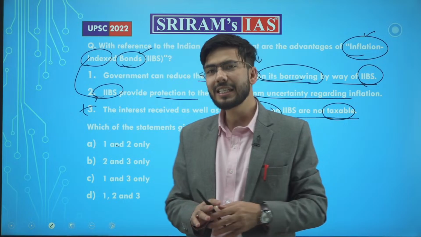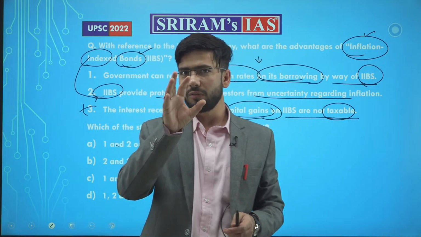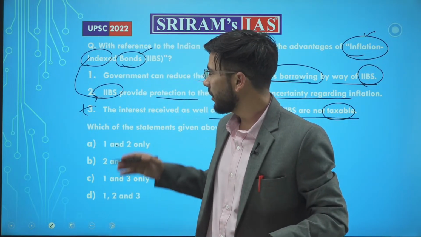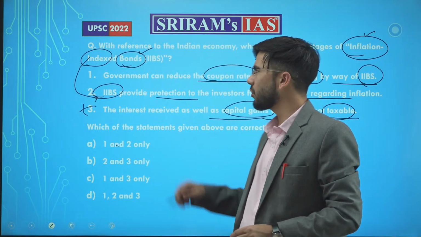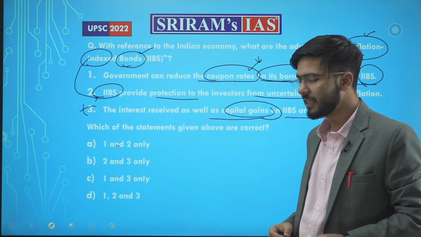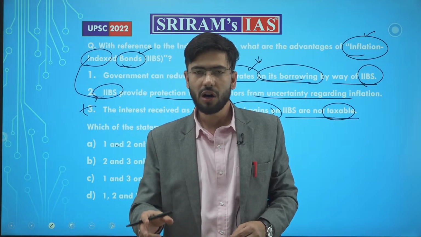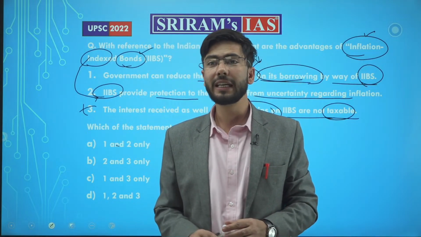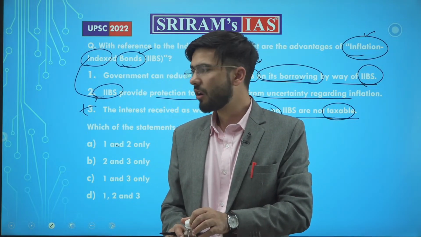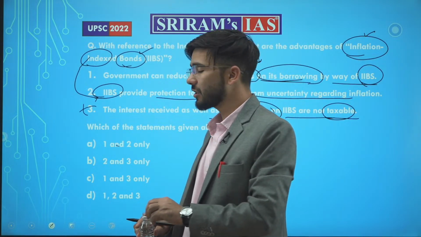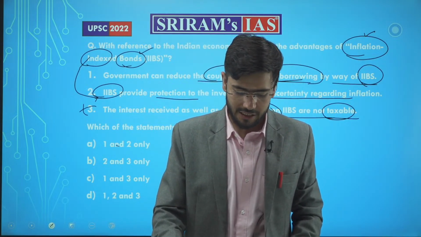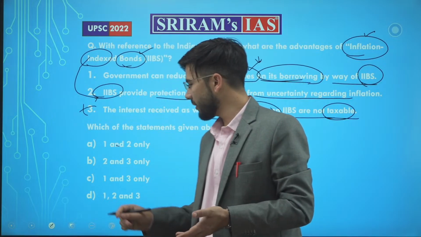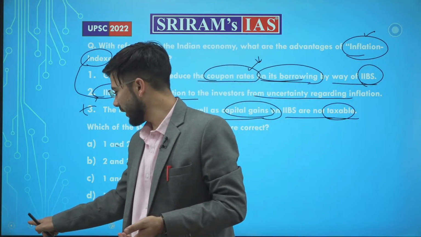Now let's just understand, because I always focus on understanding, how these coupon rates will get decreased on the cost of borrowing, or how the cost of borrowing of the government will decrease in the long run, or how government can ensure that its coupon rates are decreased. Let's just understand that concept very easily, very lucidly.